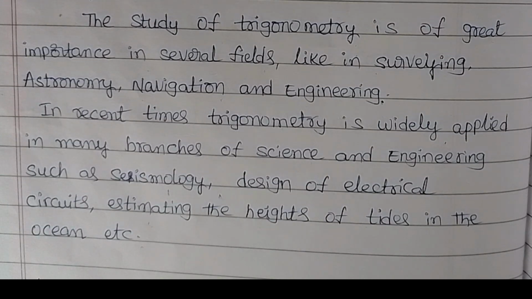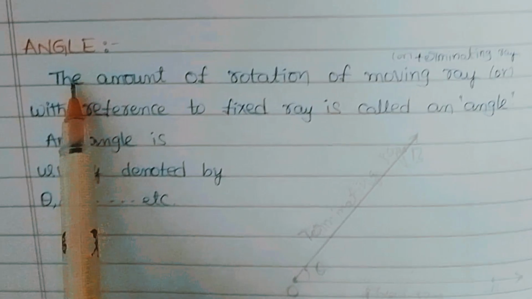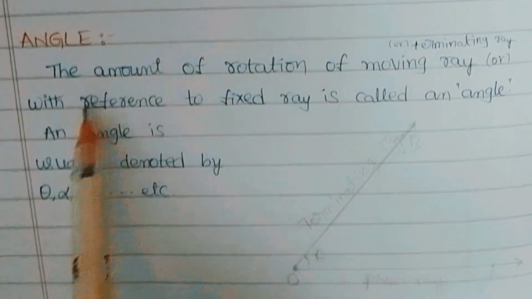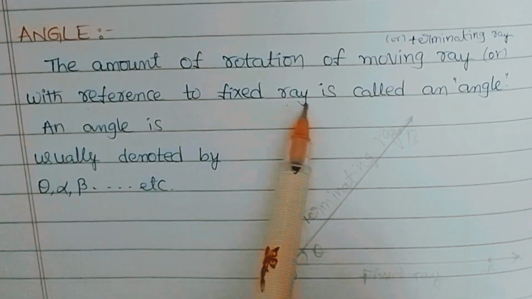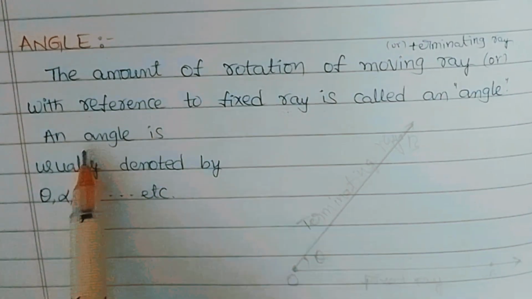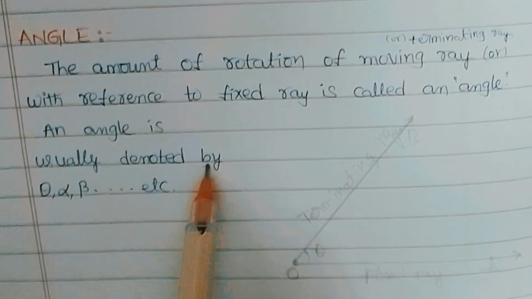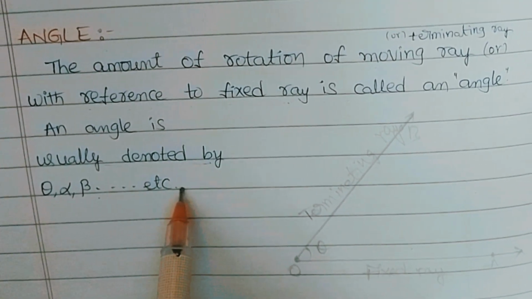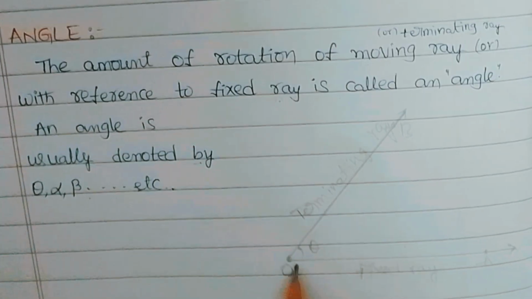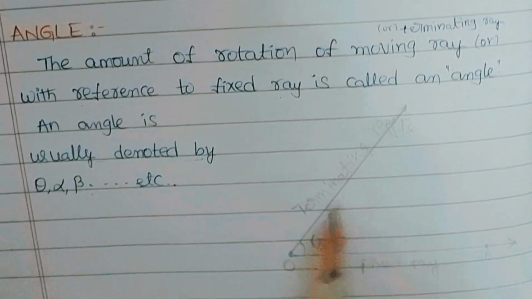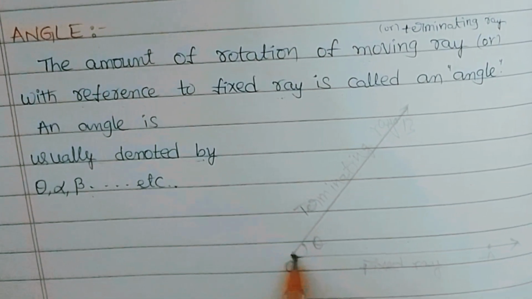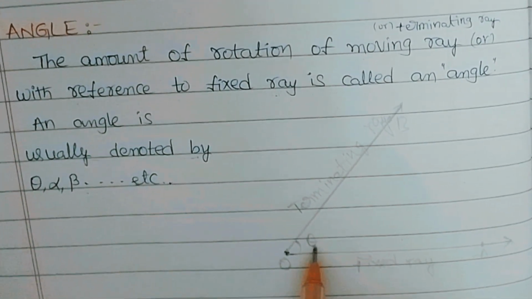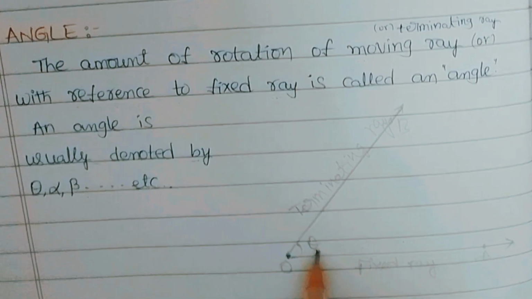Now we discuss the angle. We know what an angle is. The amount of rotation of the moving ray with reference to the fixed ray is called an angle. An angle is usually denoted by theta, alpha, beta, etc. Here is one ray, here is another ray, and the intersecting point is the vertex, forming the angle.